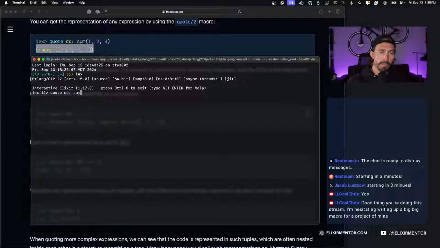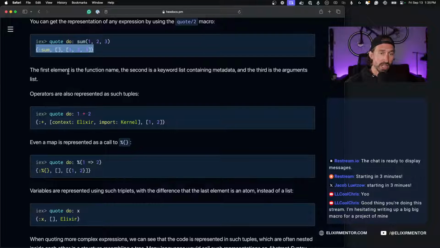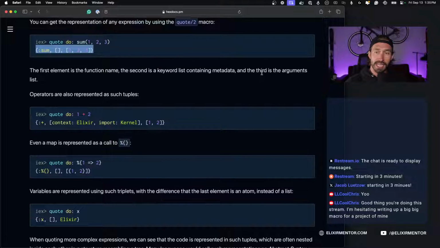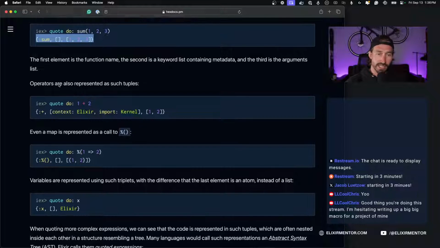If we do quote do, and then we pass in the function sum with 1, 2, and 3 as arguments, we get the AST, the abstract syntax tree representation, back. Like I said, we get the atom version. So this is calling a function called sum. Metadata will be here in a list, and then you have arguments, and that is our 1, 2, and 3 being passed in. The first element is the function name, the second is a keyword list containing metadata, and the third is the arguments list.